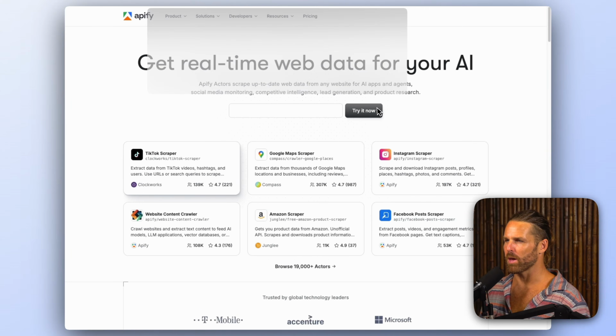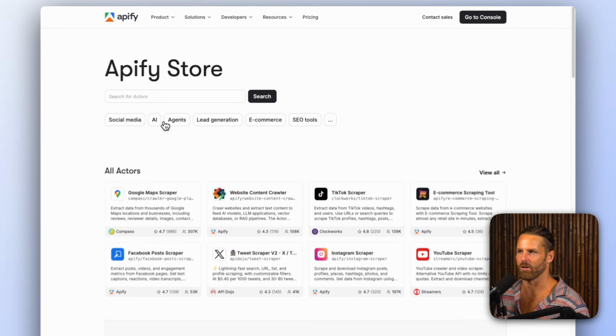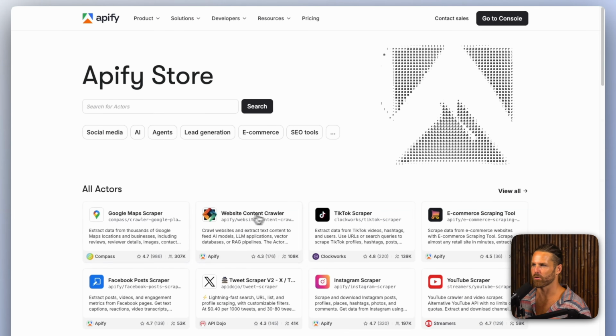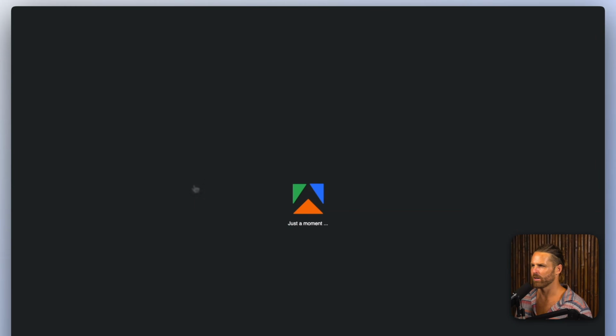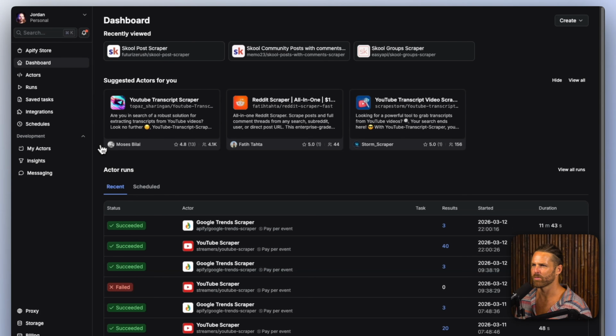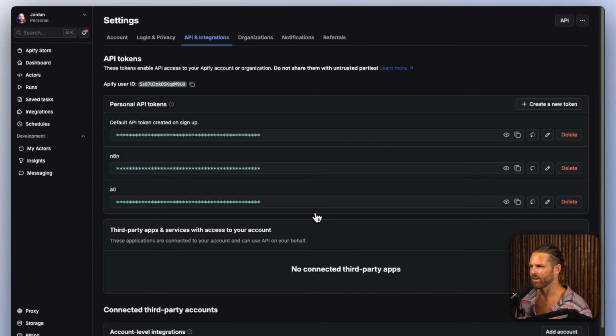So if you're unfamiliar with Apify, it scrapes the web. Anything. There's 19,000 actors, they're called, for doing different things. From scraping social media to maps, getting lead generation. It's a really cool platform. And I think it's $30 a month, the main tier, but the free tier is free and they give you like $5 in credits or something. So I always recommend this service. I used to make my own, I used to vibe code my own scrapers. And honestly, I just recommend Apify instead.